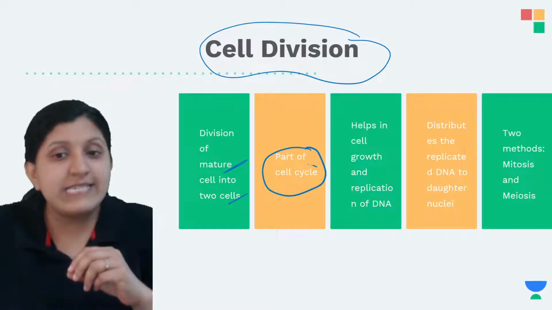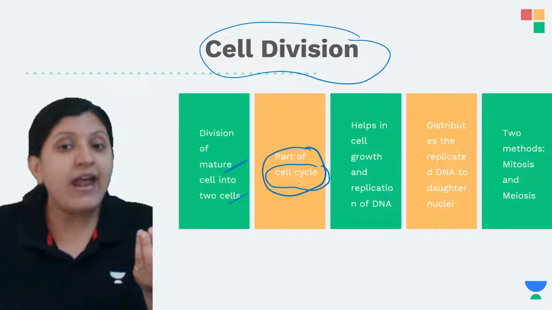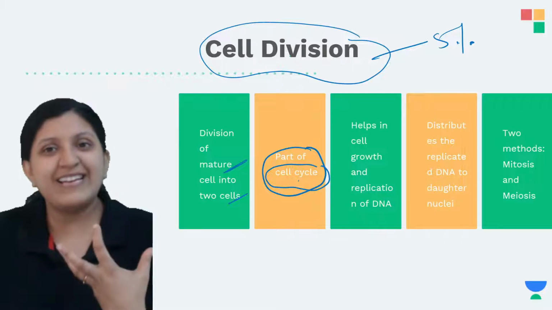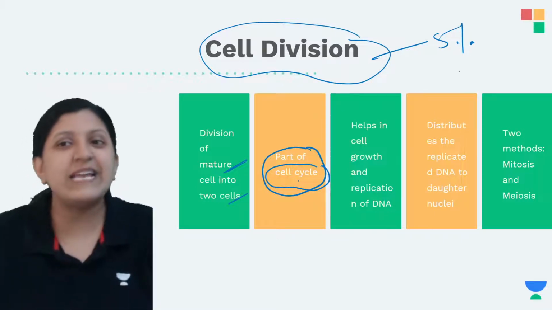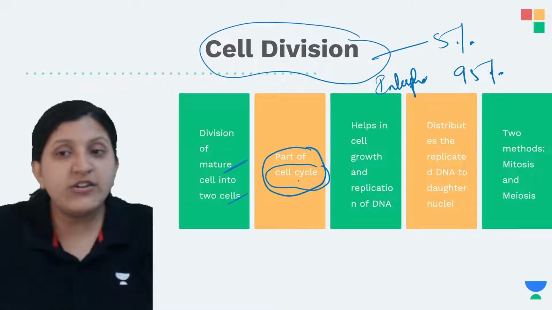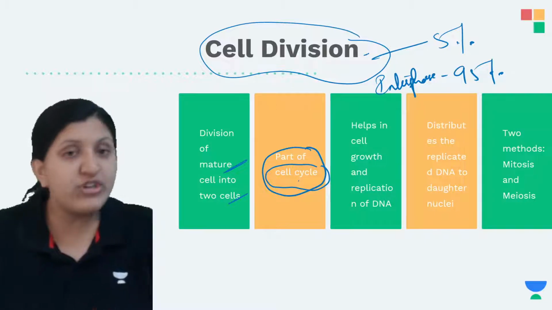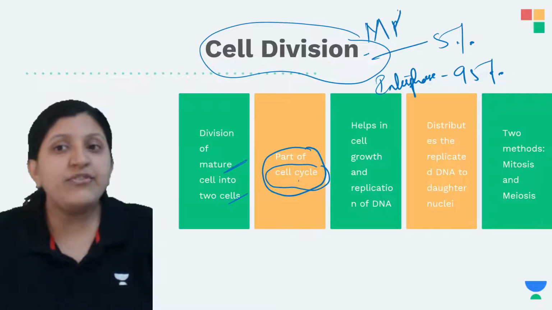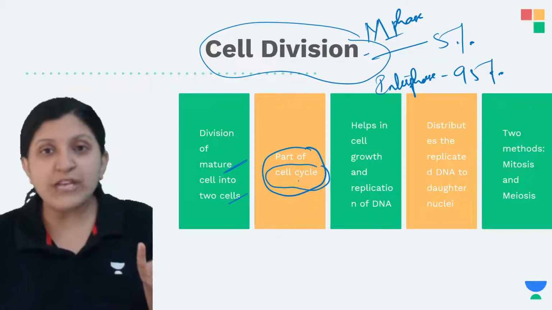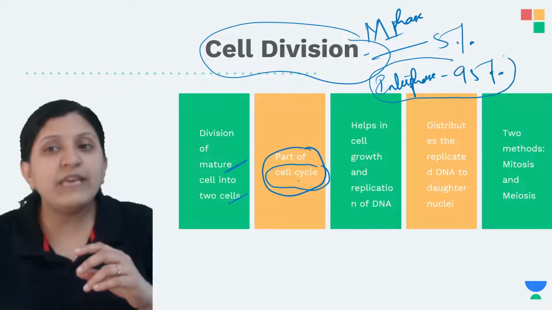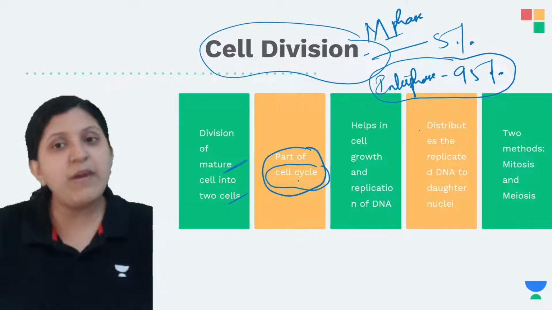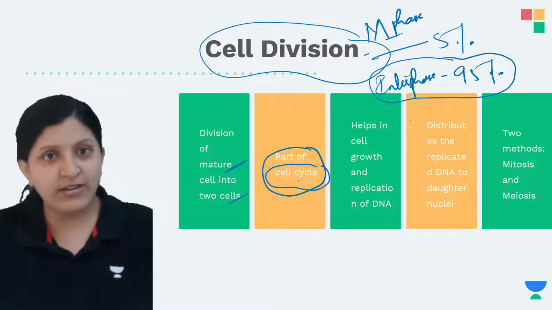So that means it is a part of the cell cycle, whereas the cell division is just 5%, and the remaining part of the cell cycle is basically 95%, which is the interphase. Interphase is a preparation phase, but the cell division phase is basically a young phase, just about 5%. You are studying that 5% in so much detail, but a lot more is happening in this 95%, which you will be studying in higher classes. For now, remember what changes occur with respect to G1, S and G2 phase.